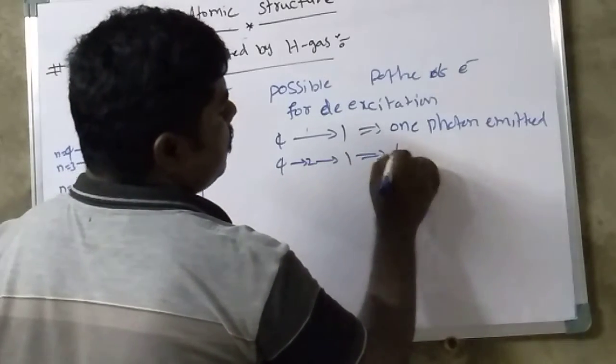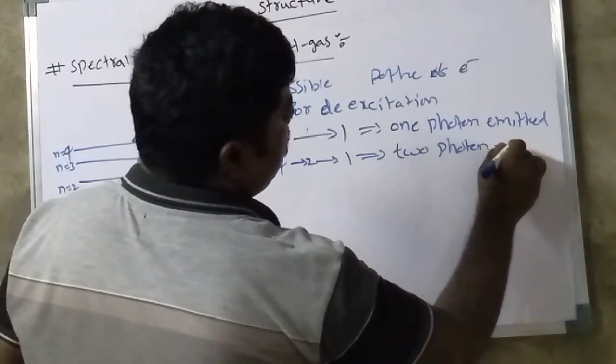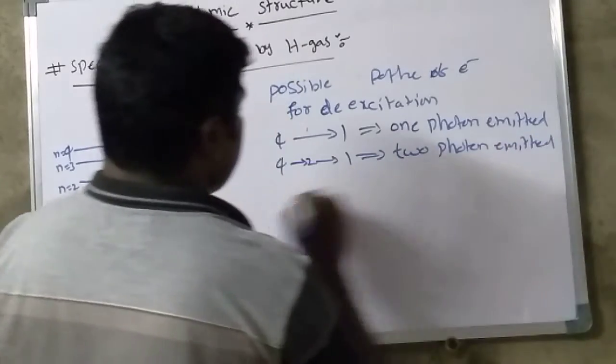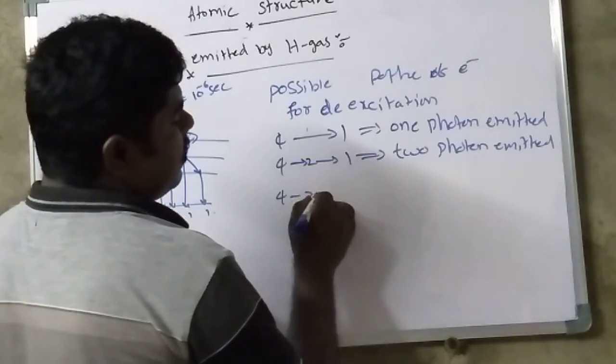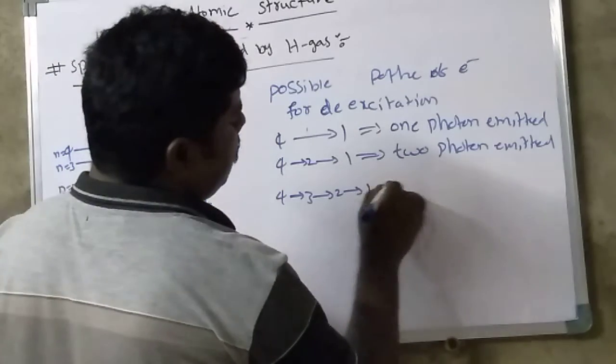That implies 2 photons are emitted. Then 4 to 3, 3 to 2, 2 to 1.